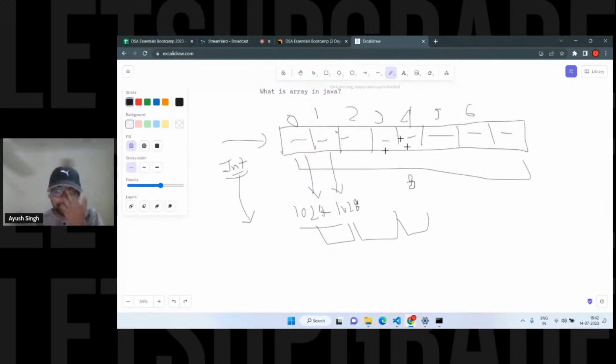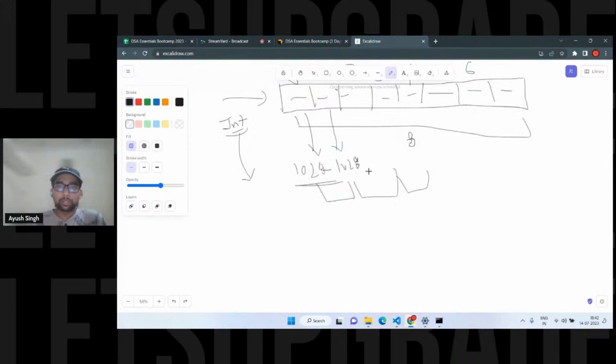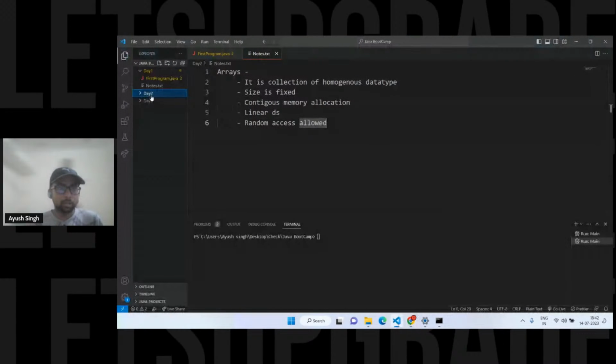Obviously this is behind the scenes. We don't have to worry about the memory address. We only worry about the indexes, because that's how we are going to access the elements. So let's directly jump to the declaration part. Let's directly go into this. I'll create one